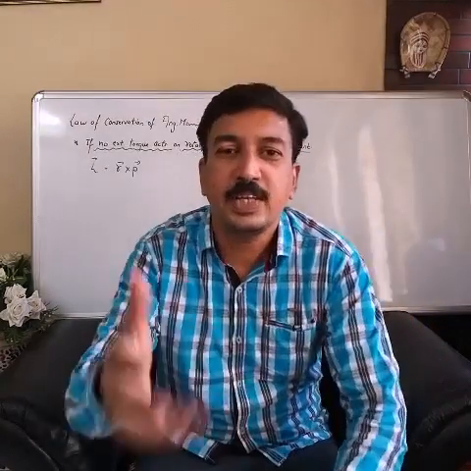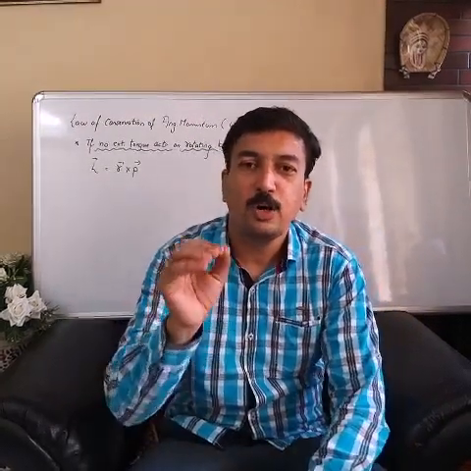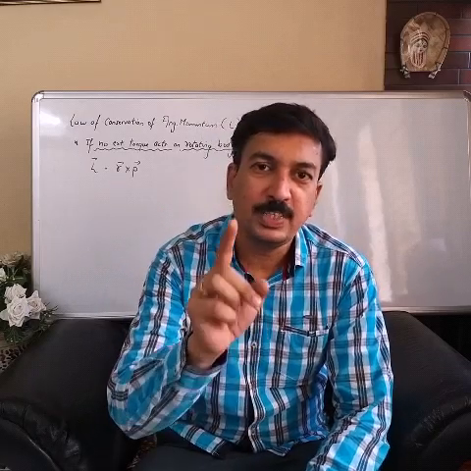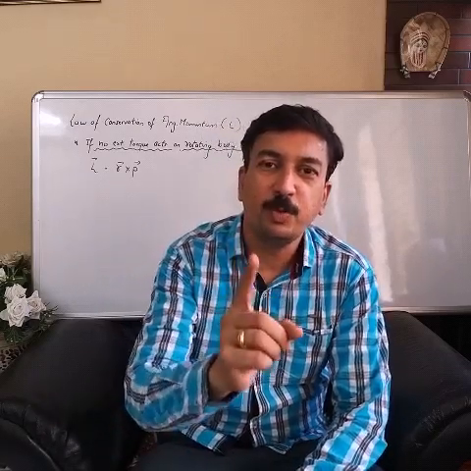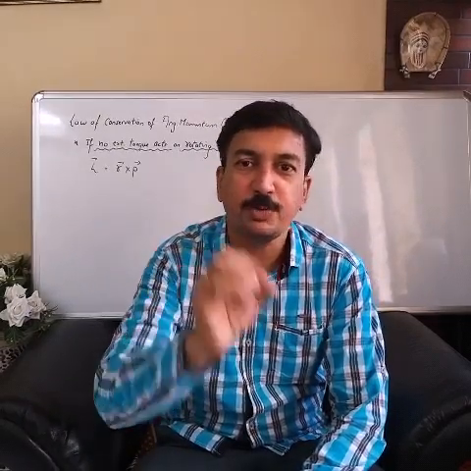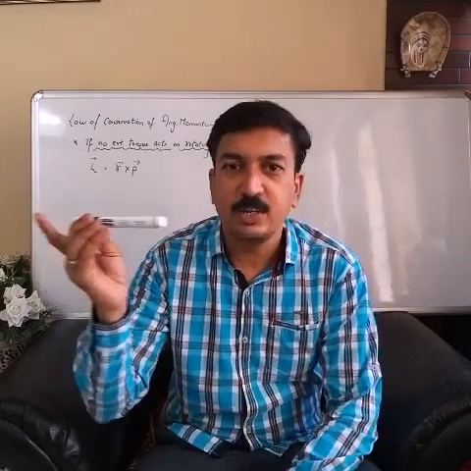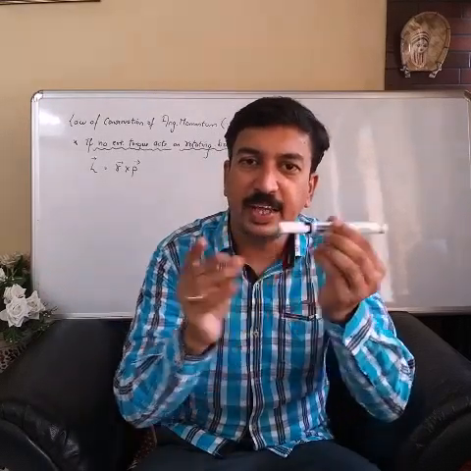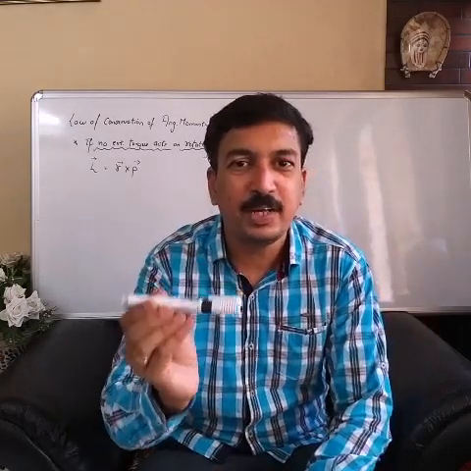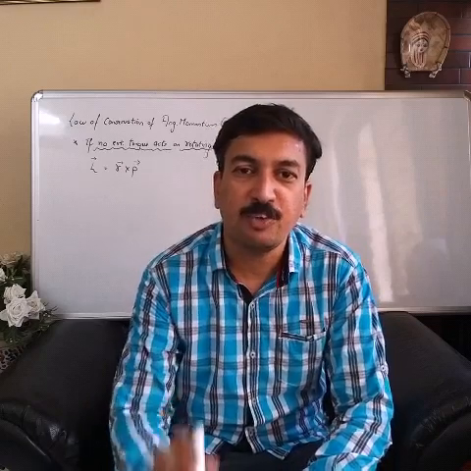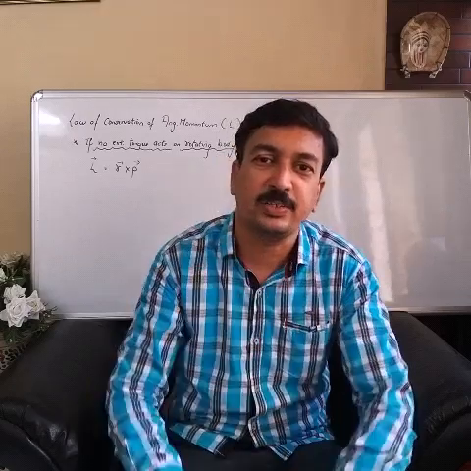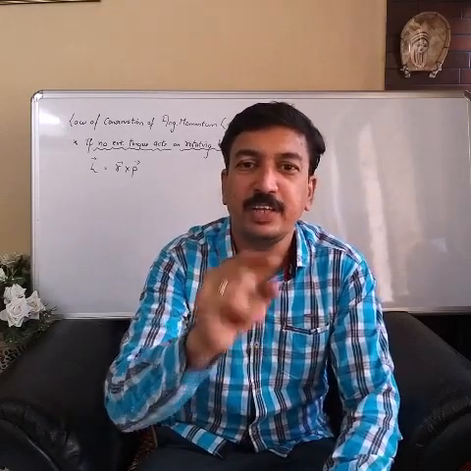Friends, our next derivation is about the law of conservation of angular momentum. Symbol of angular momentum is L and symbol of linear momentum is P. First, I will tell you the law of conservation of linear momentum. If an object is in motion, and if there is no external force acting on that object, then its linear momentum will be conserved. There won't be any change in the linear momentum until and unless an external force acts on it. That is conservation of linear momentum.